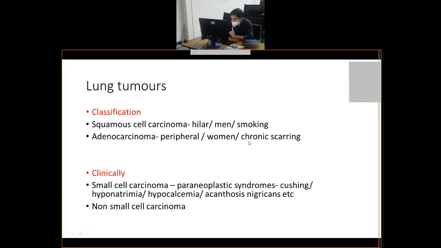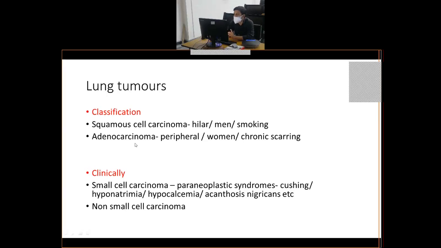Clinically, what matters for the clinicians or an oncologist is small cell versus non-small cell carcinoma, because number one, prognosis differs, number two, treatment differs. Small cell carcinoma is an entity by its own. It has no further subclassification. But non-small cell carcinoma is further subdivided into squamous and adenocarcinoma.